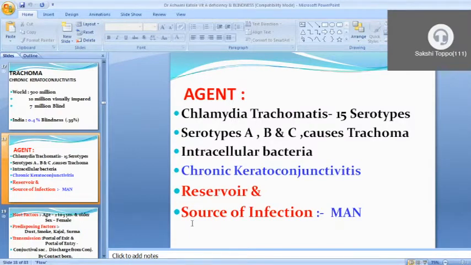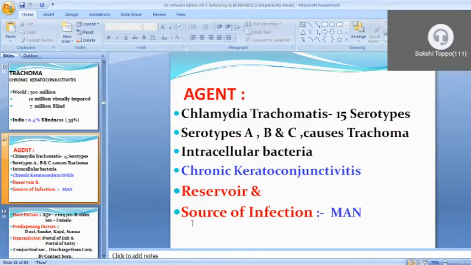So what is the agent for trachoma? It is Chlamydia trachomatis, which has 15 different serotypes. Mainly the serotypes that cause trachoma are A, B, C, and it is an intracellular bacteria. It causes chronic keratoconjunctivitis. Keratoconjunctivitis means it mainly affects the conjunctiva, and crumpling, crackling and dryness of the conjunctiva form. Because of that, all these bacteria or pathogens can easily attack and have a bad effect on the conjunctiva or eye.